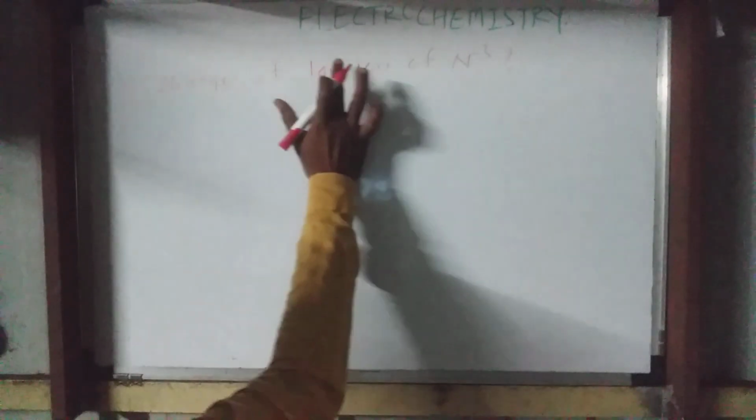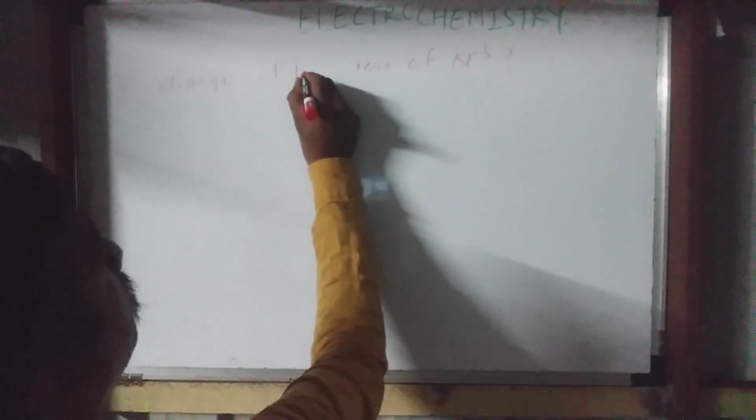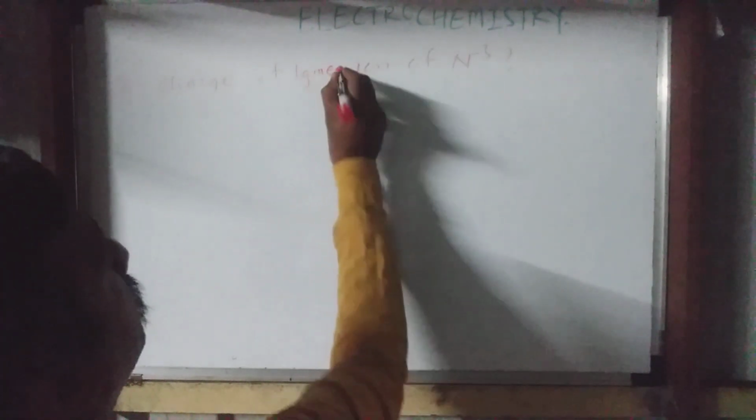How much charge does it carry? Actually in the question one thing is missed, that is 1 gram equivalent. 1 gram equivalent ion of the nitride we have, N minus 3, and how much charge does it carry?